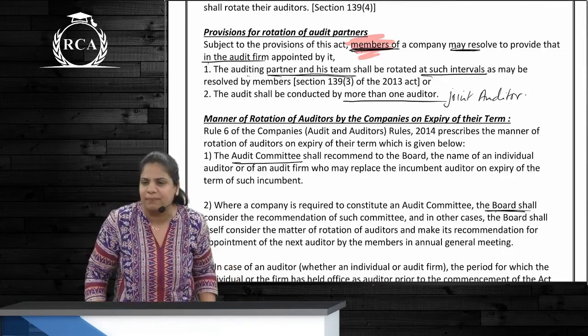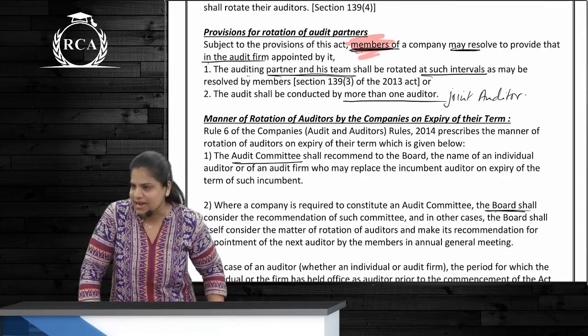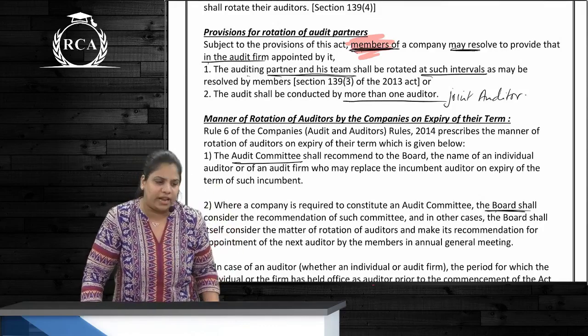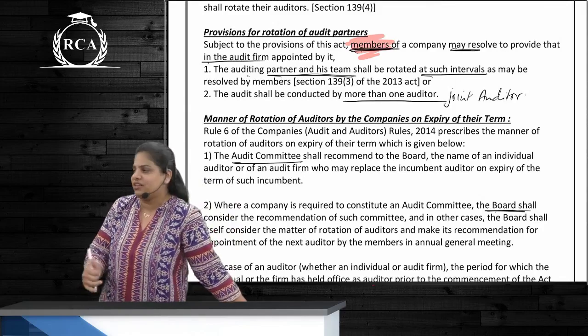Mr. A is the signing partner. Next year we would want Mr. B as the signing partner. Will this work? Yes, so this is a rotation. Inside this rotation, super rotation or internal rotation, this is allowed.